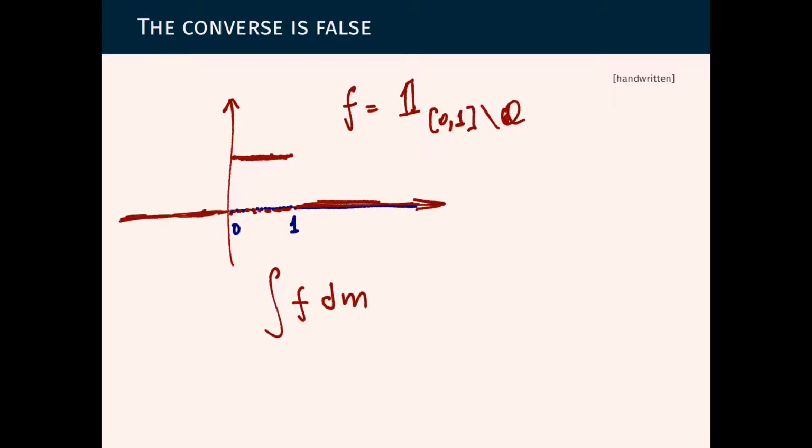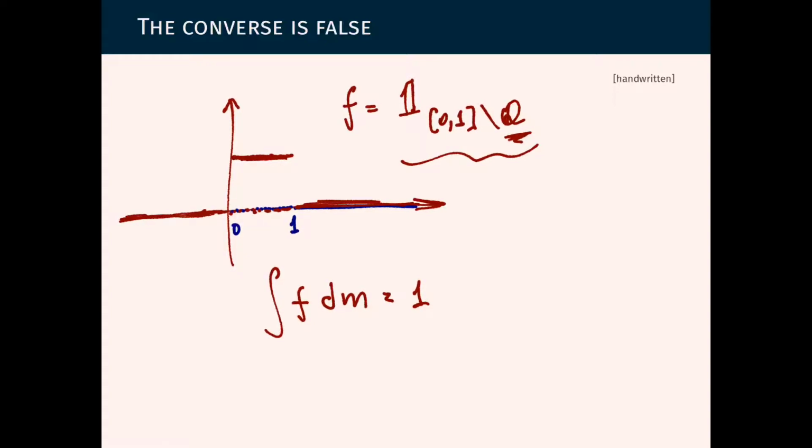So this one is Lebesgue integrable, and the integral of f with respect to Lebesgue measure, since it's an indicator function, will be the measure of this set. We know the measure of the set of rational numbers is 0 because it's countable, so this really is just 1, whereas this cannot be Riemann integrated.